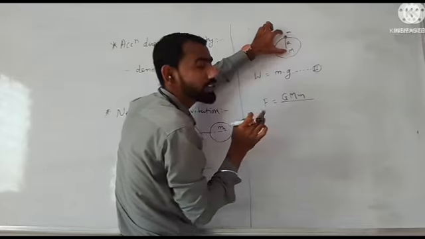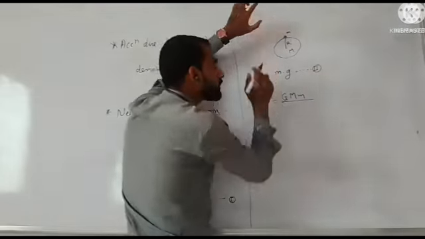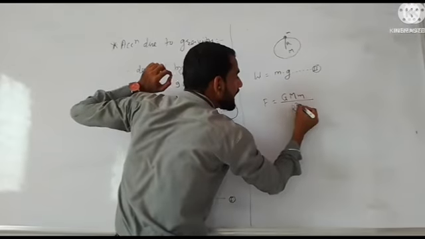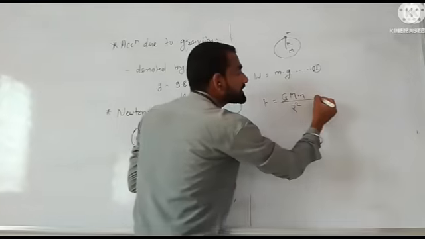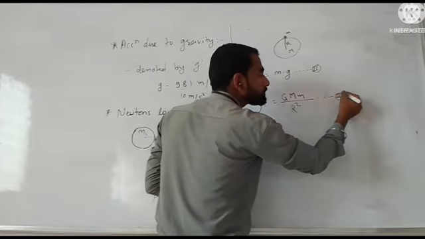The distance is capital R, the radius of Earth, so it becomes R square. F equals G M m divided by R square. This is equation number three.